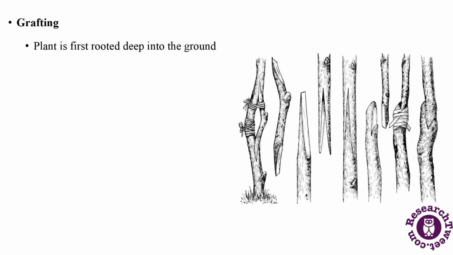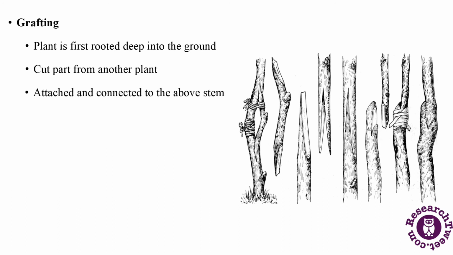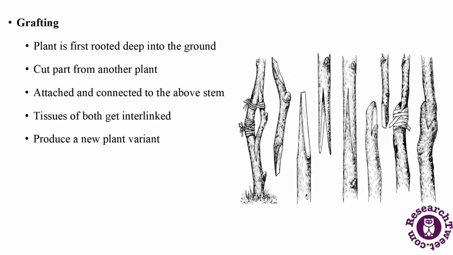Grafting. This is an artificial method of propagation wherein a plant is first rooted deep into the ground. The cut part from another plant is attached and connected to the above stem. The tissue of both the rooted plant and the graft get interlinked and produce a new plant variant. Apples and pears grow by this means.